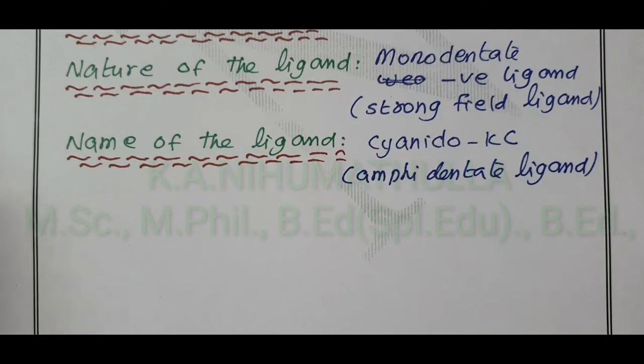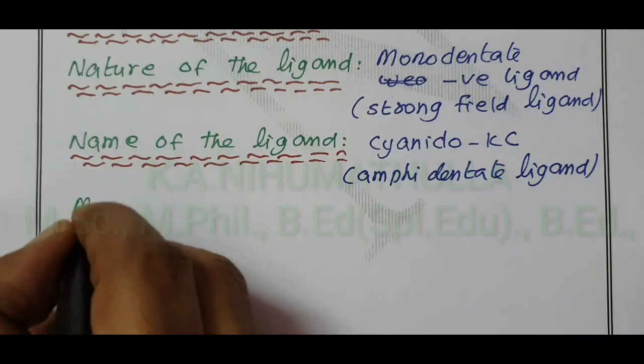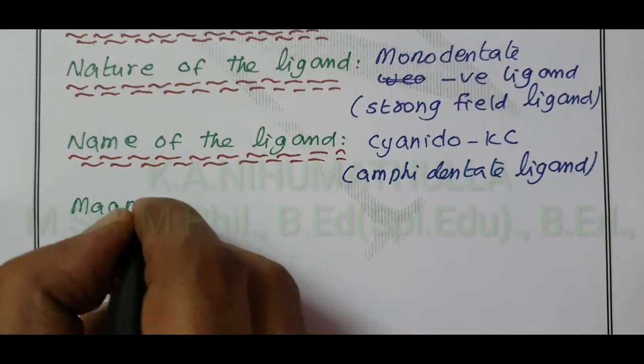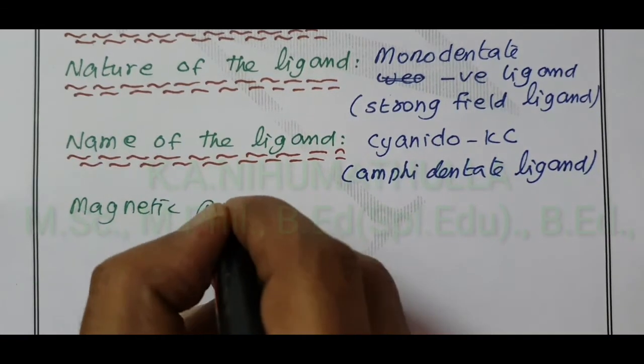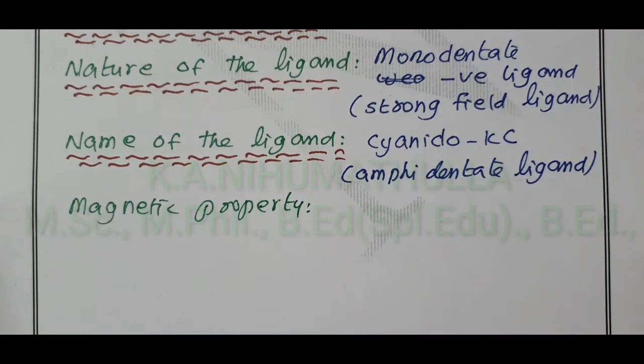Then we have to calculate the magnetic properties. First I write the heading. Magnetic properties. What is our central metal ion?